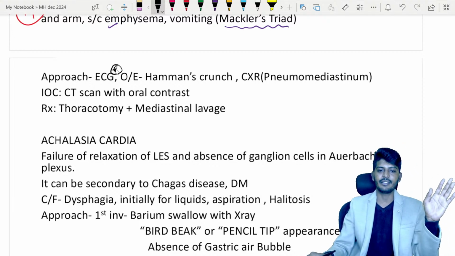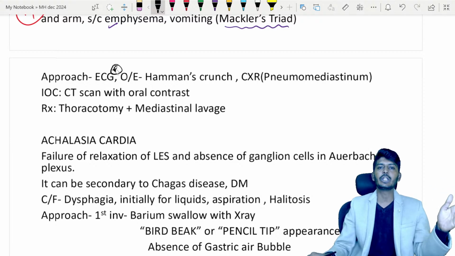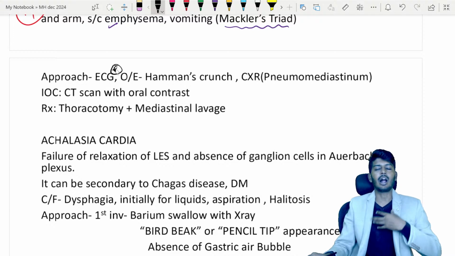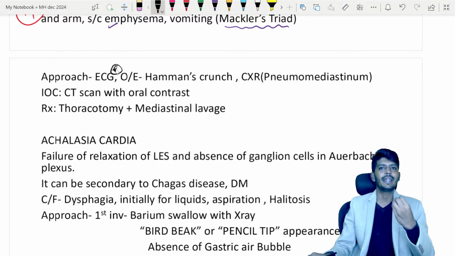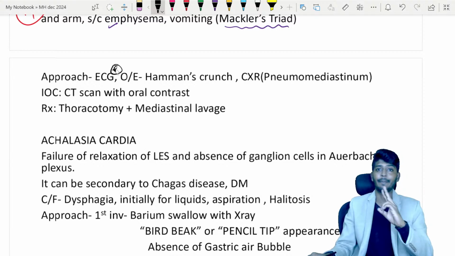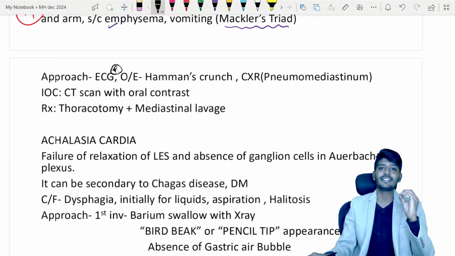Both of them are very emergency conditions, because both can lead to shock. Because of mediastinitis, if the whole mediastinum is infected, as somebody told in the comments also, it will progress into septicemia. And the patient is in severe, massive pain. So that is the problem with this.